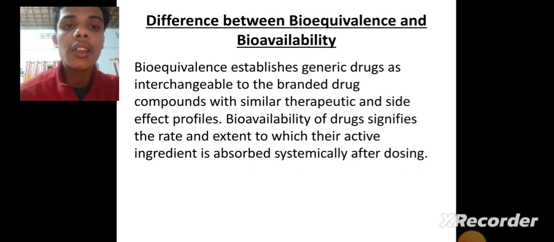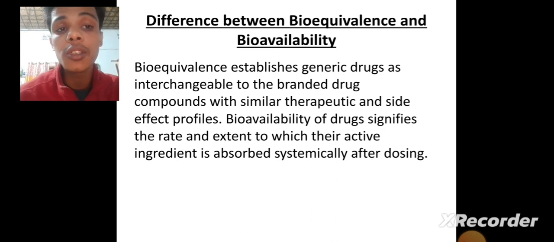So now we can discuss the difference between bioequivalence and bioavailability. Actually, the terms bioavailability and bioequivalence sound similar, but there are a lot of differences between them. First of all, bioavailability means the amount of drug which enters into the systemic circulation. On the other hand, bioequivalence is the comparative study where we can determine the actual activity and the actual response of any type of drug, and where we can compare them with each other.